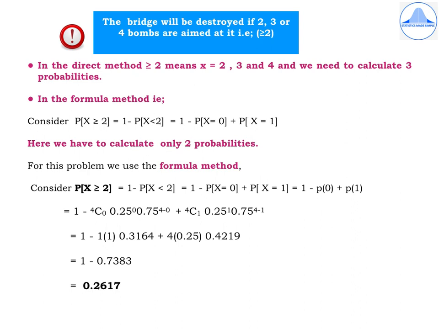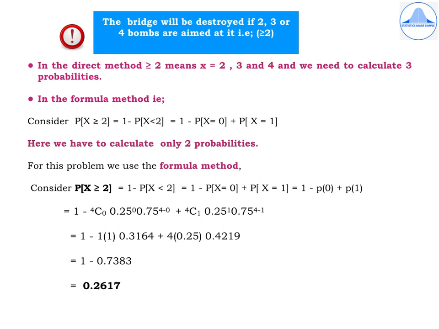So start with, consider probability of x greater than or equal to 2, which is 1 minus P of x less than 2, which is 1 minus [probability of x equal to 0 plus probability of x equal to 1], which is equal to 1 minus [P of 0 plus P of 1]. I am sure by now you know how to do the calculations. To find out P of 0, put x equal to 0 in the PMF, and to find out P of 1, put x equal to 1 in the PMF.